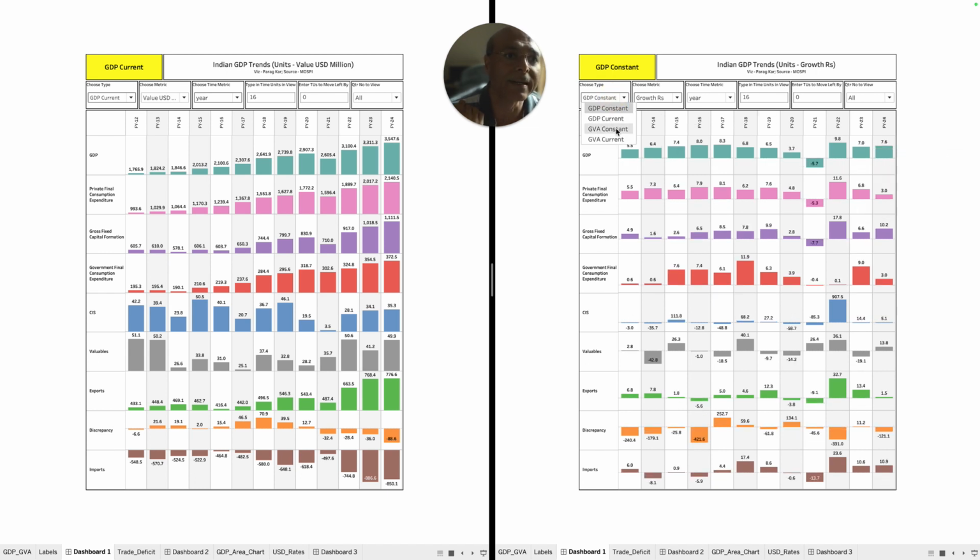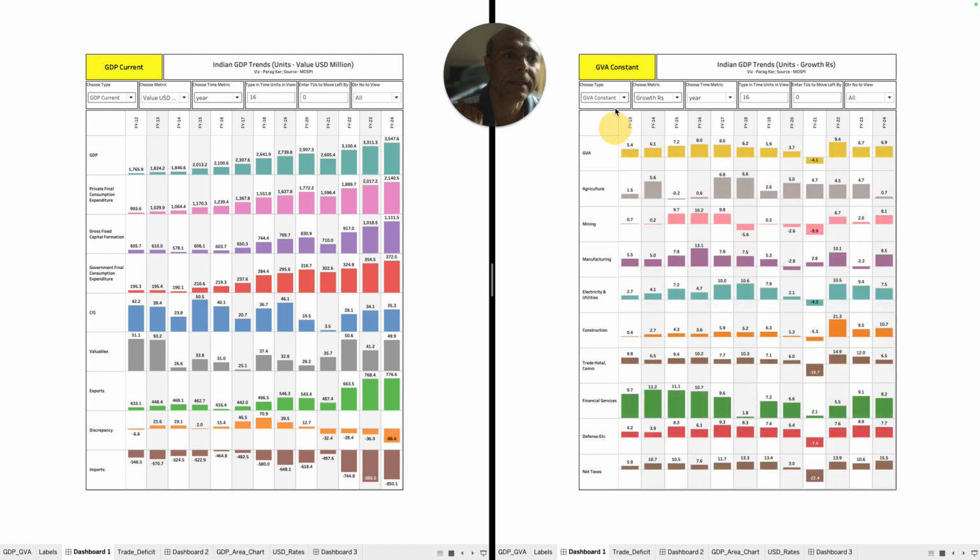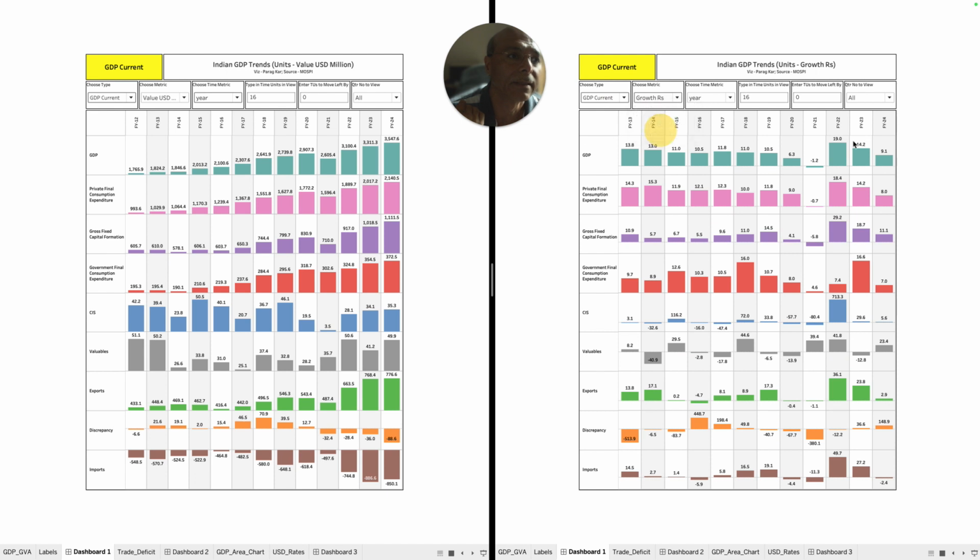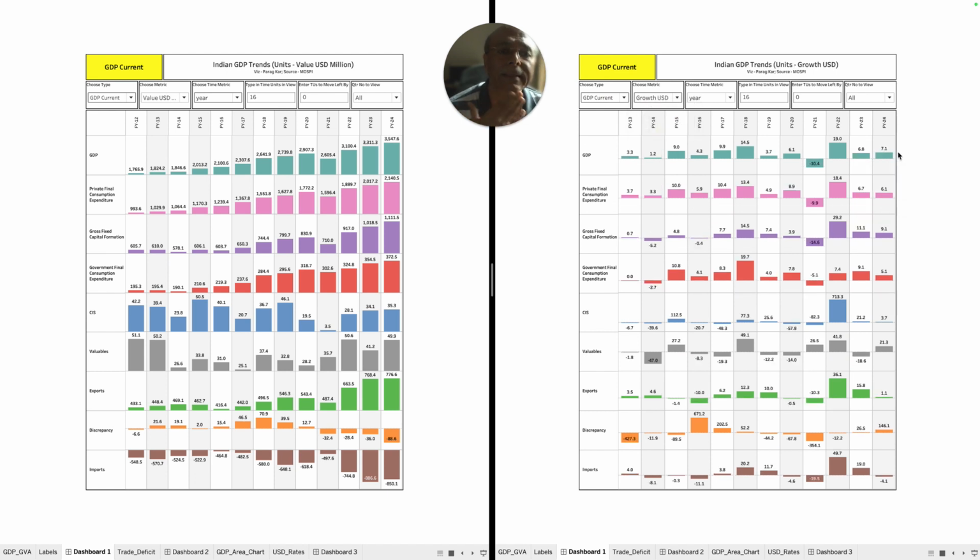So now let's look at the GDP current dollar numbers, growth in USD. So you'll find that it is 7.1. So almost similar, but it's lower compared to our GDP as far as the absolute rupee numbers are concerned. So we are doing roughly around 6 to 7%. So let's assume on average 7%.